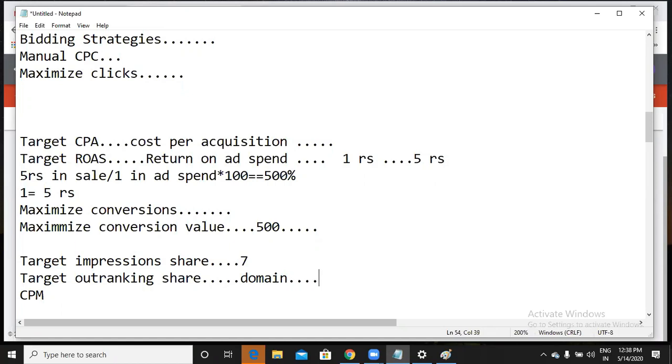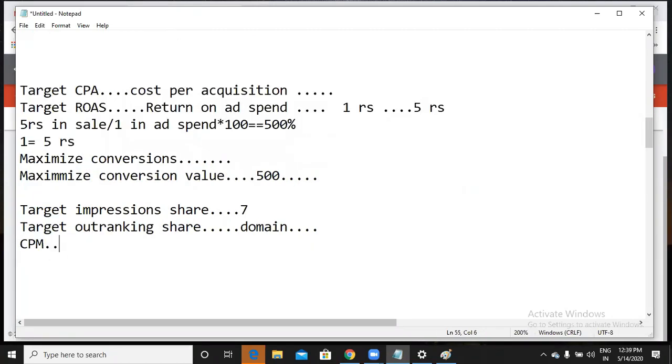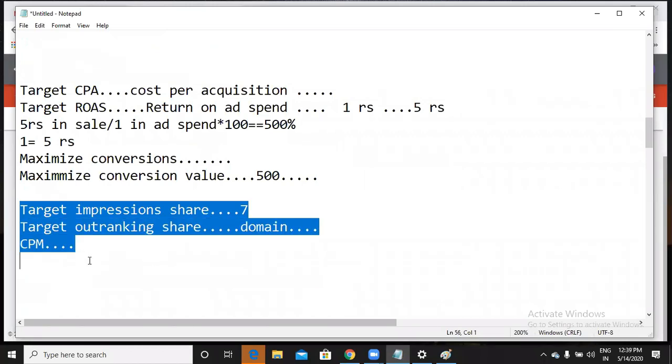You can simply mention your competitor's domain URL. When you mention that domain, whenever her ad appears in a Google SERP, my ad will definitely appear above hers. Then CPM means cost per mille, or cost per thousand impressions. So target impression share, target outranking share, and CPM are used for impressions.